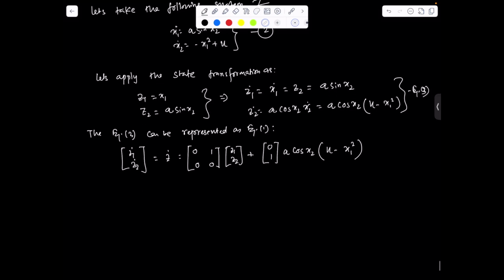So here, this is my A matrix. This is the G vector. This is B. This is gamma. And this is alpha x. This is the gamma x term.